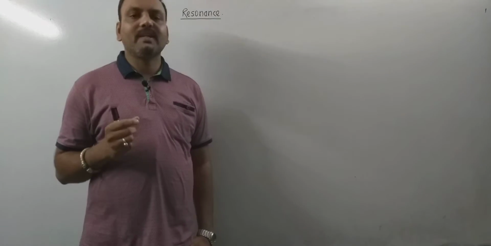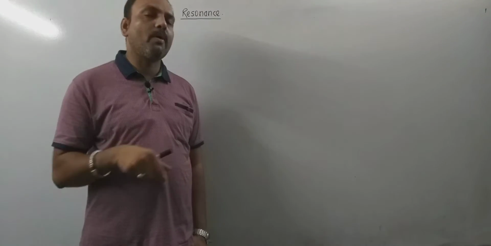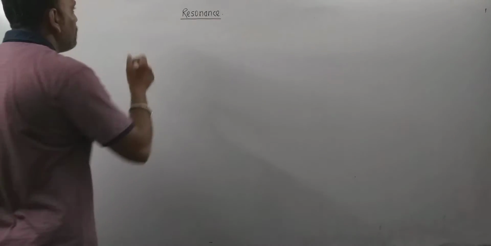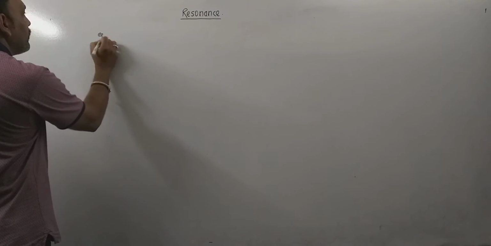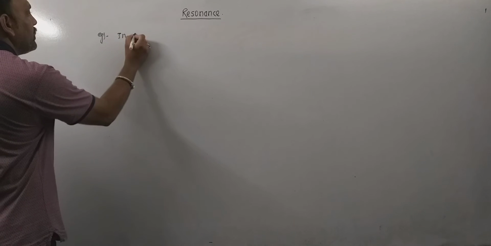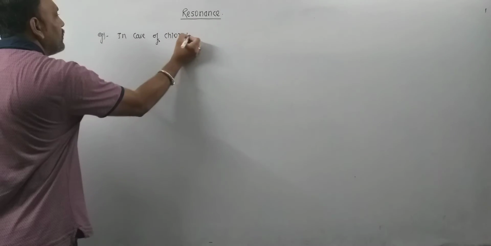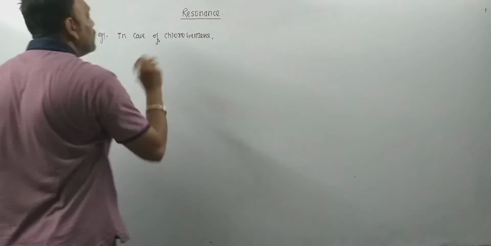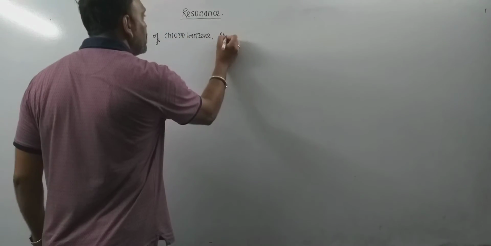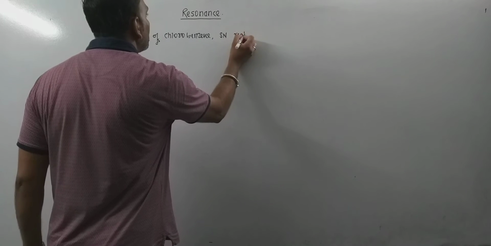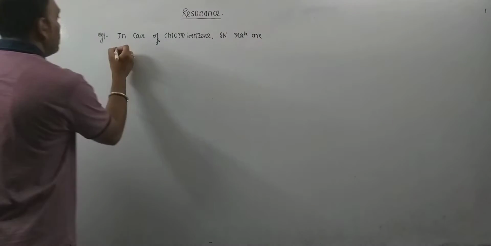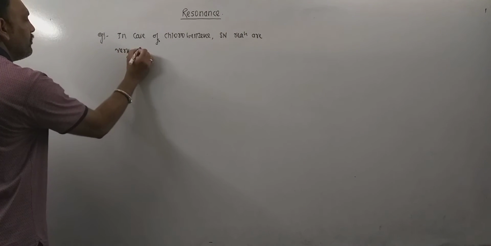So different structures for those types of compounds can be written on paper. For example, consider chlorobenzene. In case of chlorobenzene, nucleophilic substitution, SN reactions, are very difficult.